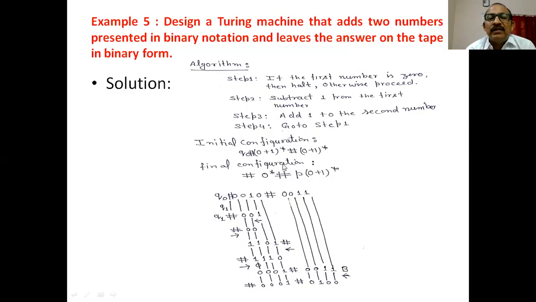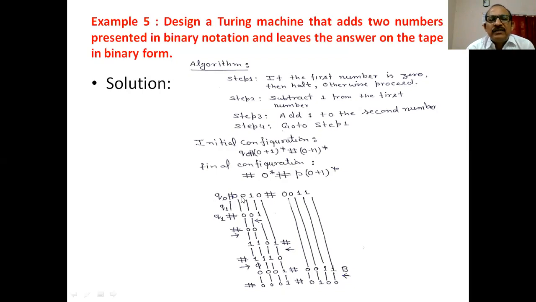And what will be the final configuration? Hash followed by 0 star, meaning the first part becomes 0. Then the next part gives the answer. Is it clear? You have to specify the initial configuration and the final configuration. Is it clear?